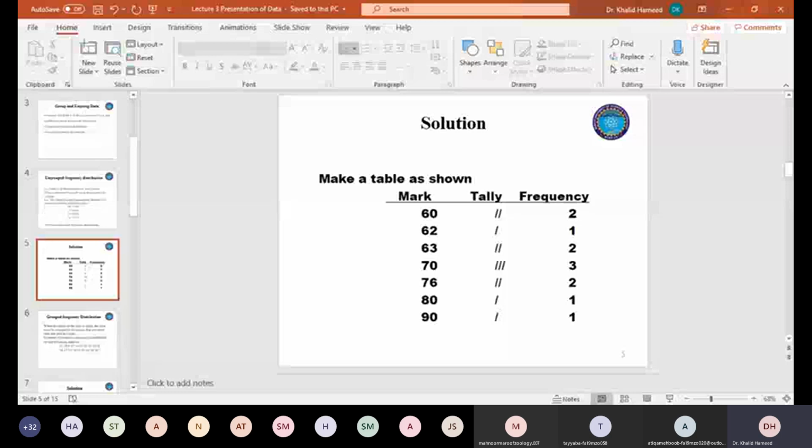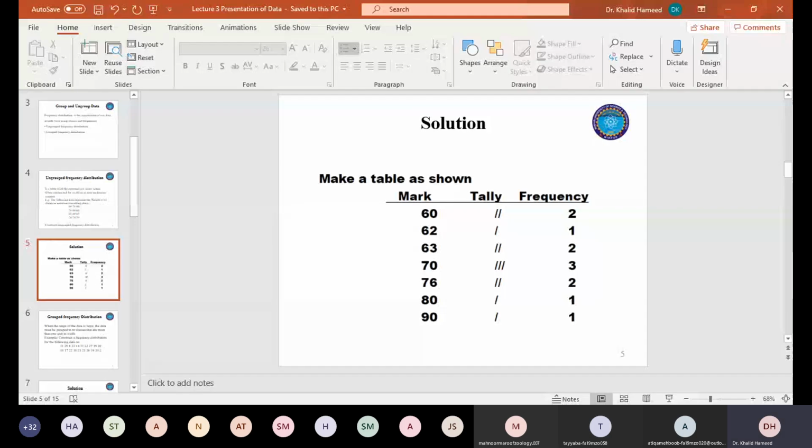But most of the time, as I told you, I managed to have that table because I have only 12 observations, and a lot of observations were at a specific point. Let's suppose at body weight of 70, I have 3 observations. At 76, I have 2 observations, and at 60, I have 2 observations.